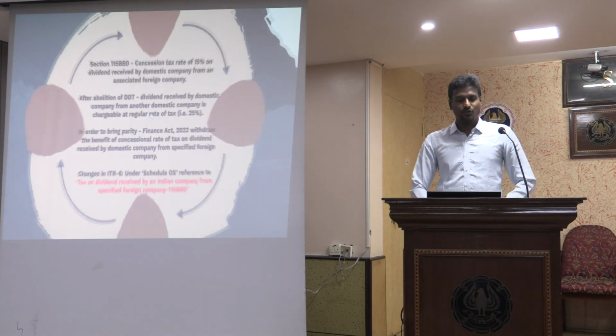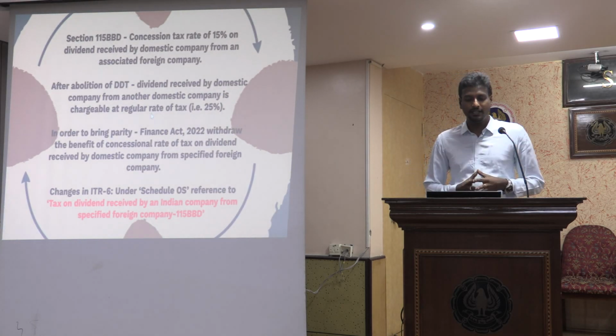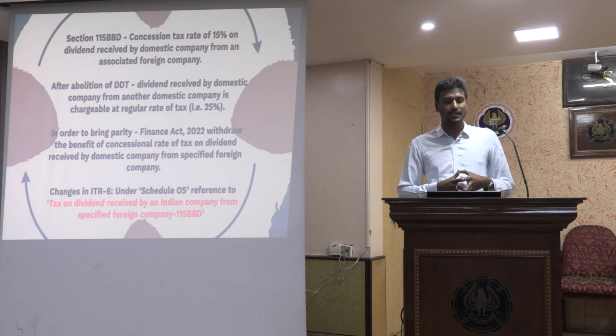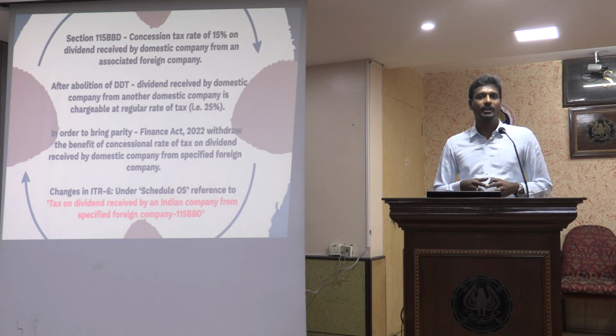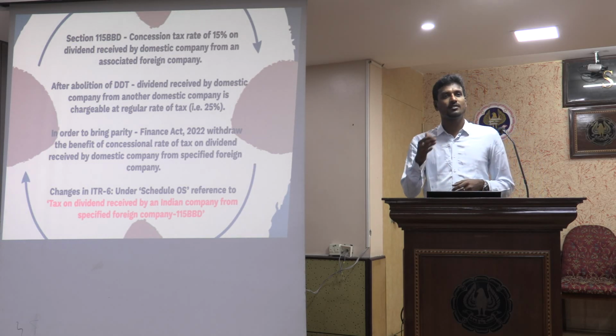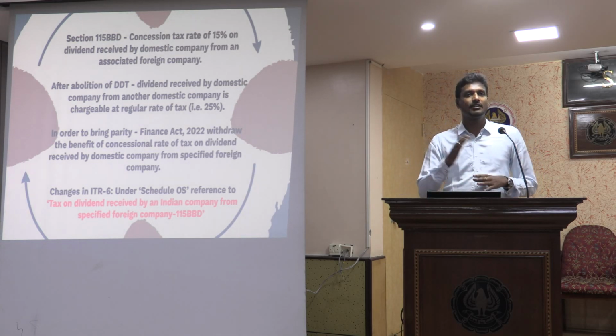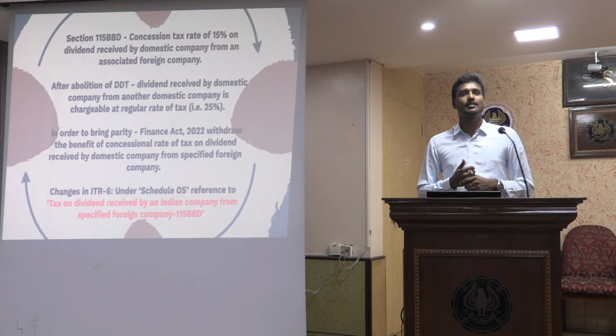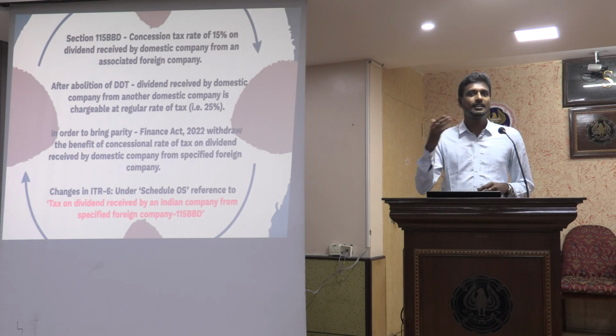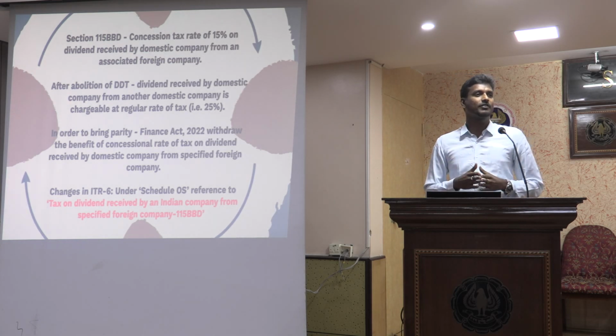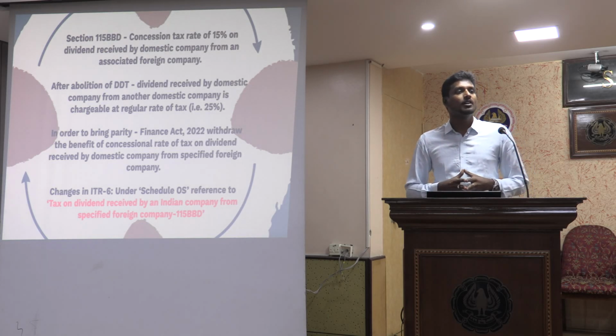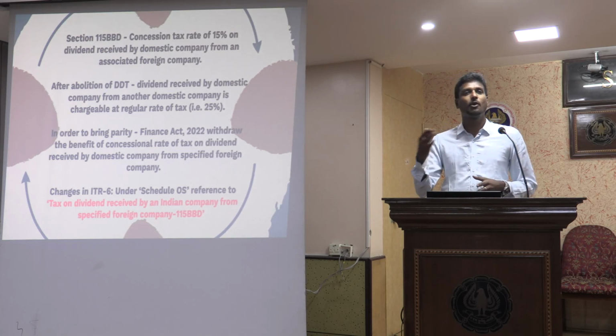Then comes the dividend tax. So we had section 115BBD, a concessional tax rate of 15% on dividend received by a domestic company from an associated foreign company. Now this was there until we had the dividend exemption under section 10(34) and the specific section 115BBE, where we had the 10% tax over and above the 10 lakhs.